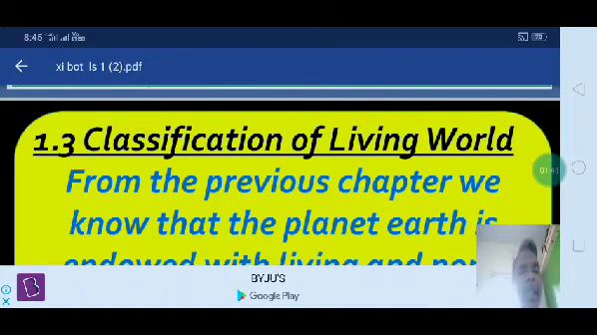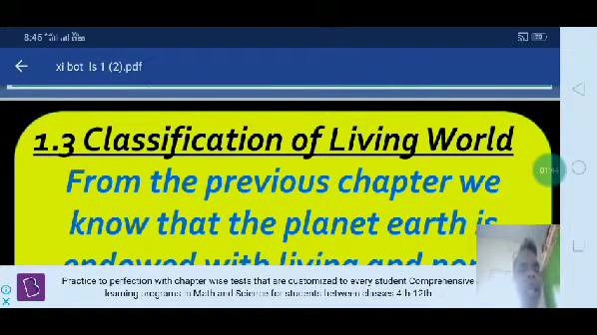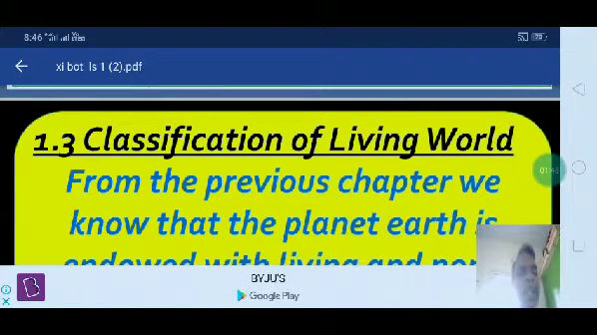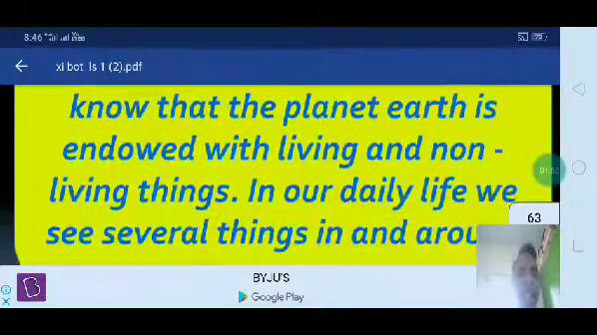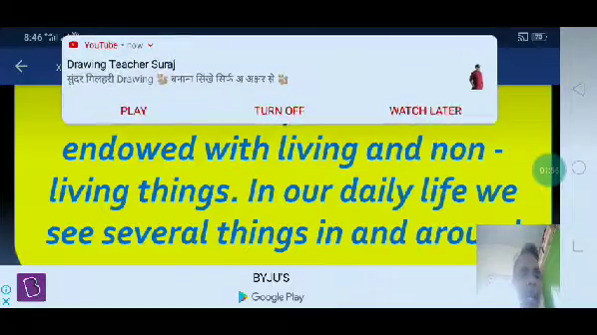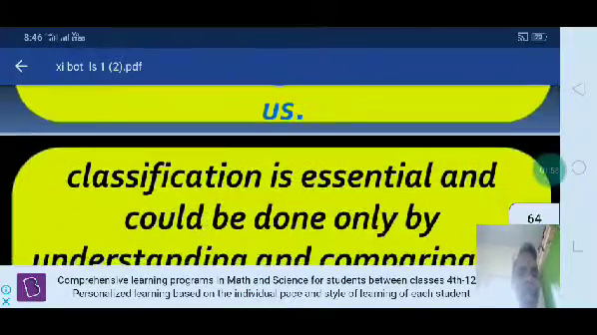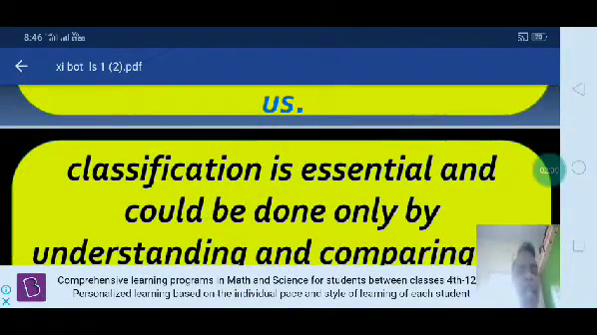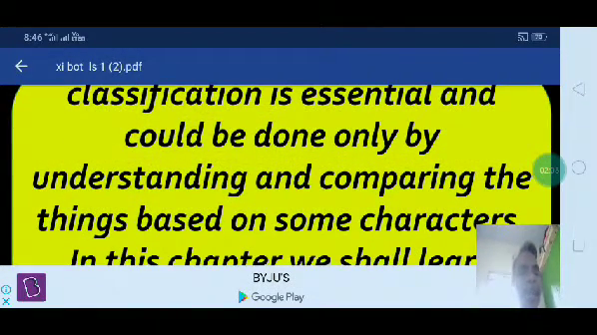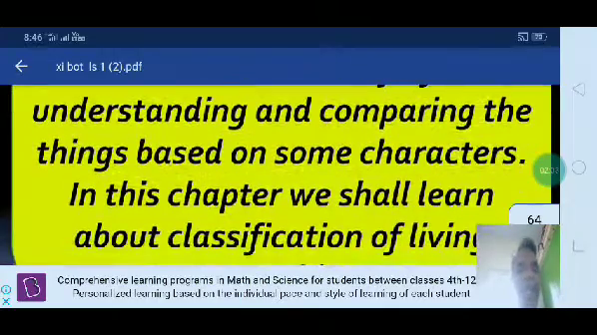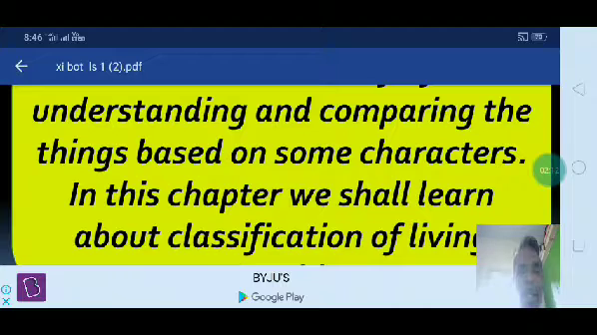Okay, then the next one is classification of the living world. In which way does classification mostly occur in a living system? We already studied in a previous chapter that the planet Earth is endowed with living and non-living things. In our daily life, we see several things in and around us. Here classification is very essential and can be done only by understanding and comparing things based on some characters, and also some similarities. That is the way they are classified.